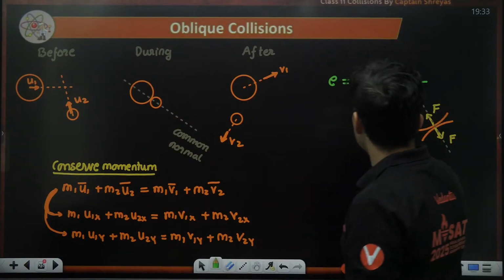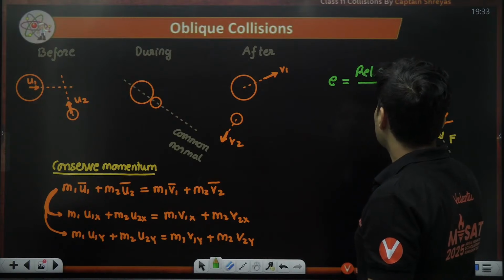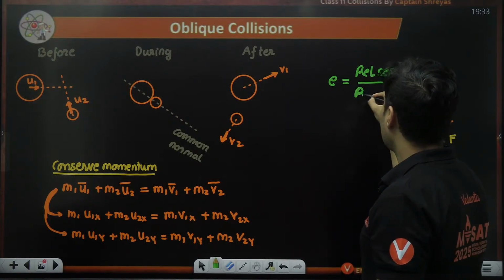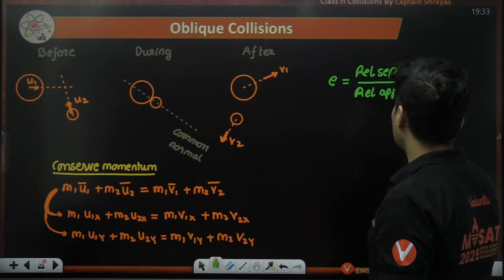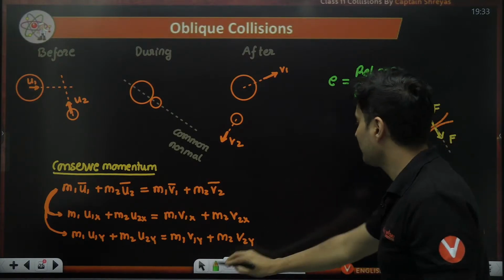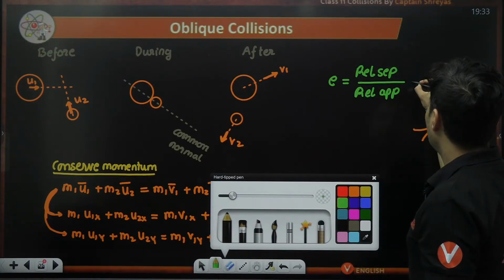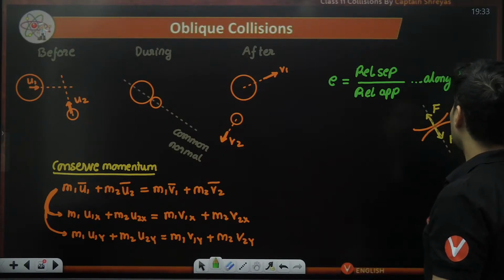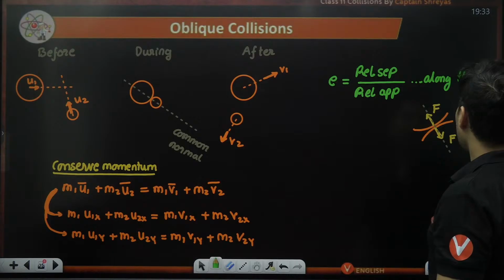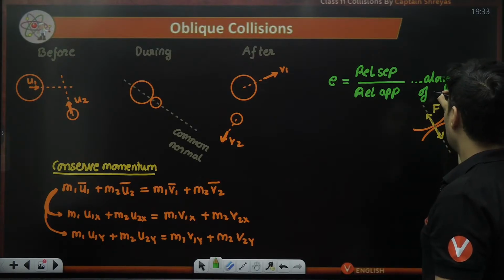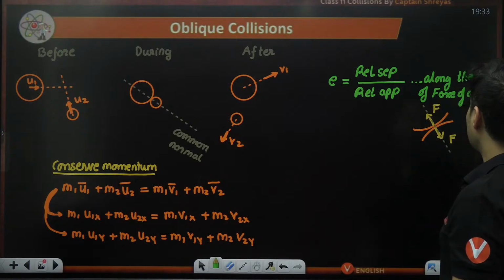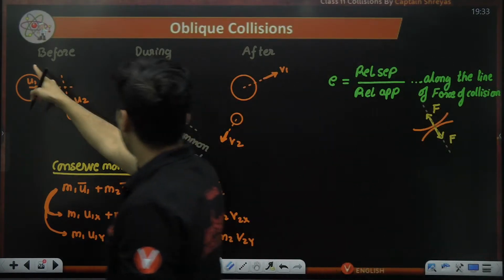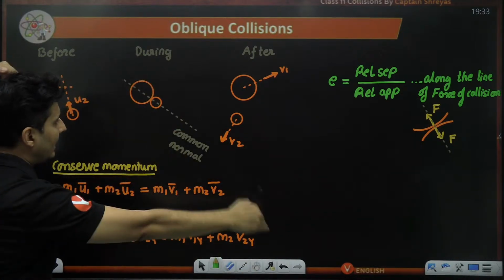Understood? So it is the relative speed of separation upon relative speed of approach, but the catch is along the line of force of the collision, along the line of force of the collision. So you have to take all the velocities in this line.